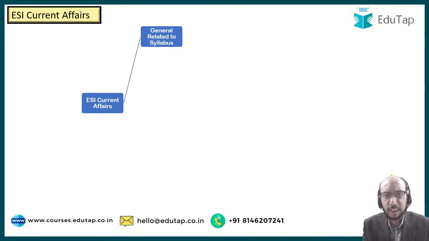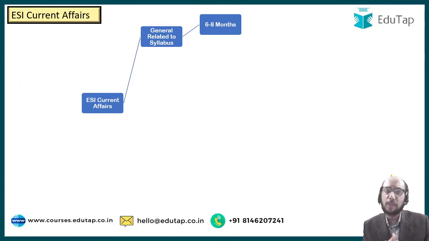How do you read this current affairs? Through EduTap's beautiful current affairs magazine, which is very comprehensive, right? So what should you read? The next question that students ask is how many months of current affairs should be read, what time span of current affairs we should cover. The short and sweet answer is, 6 to 8 months before the exam, current affairs you must be prepared with.